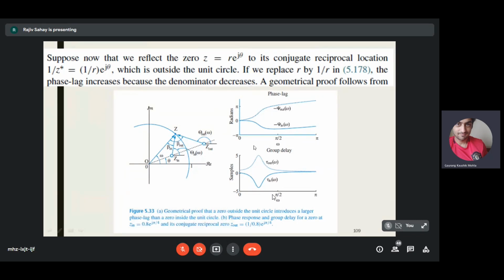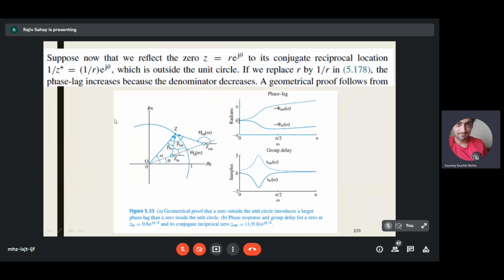So if you see this diagram here, is it visible for all of you? The phase lag is this angle, beta in, beta out. So this is your angle theta. This is a 0 placed inside the unit circle. And right now you are looking at the conjugate reciprocal location, which is Z out. So this is Z in, that is 0 inside the unit circle. This is Z out, 0 outside the unit circle, at the conjugate reciprocal location. So here the phase lag was beta in. Here the phase lag is beta out. Beta out is definitely greater than beta in. This is what we had already studied.